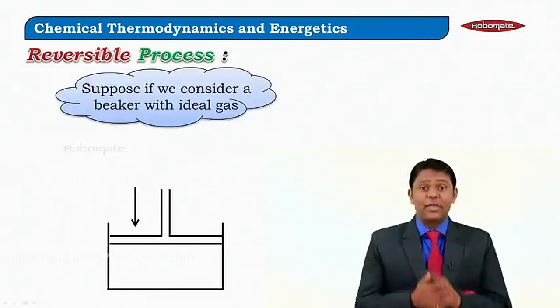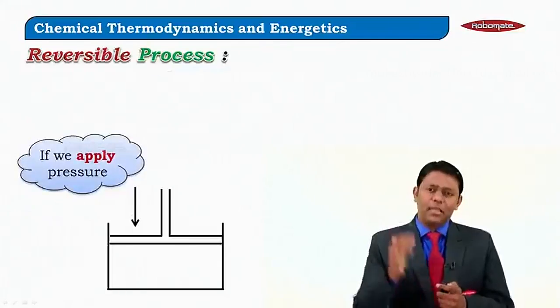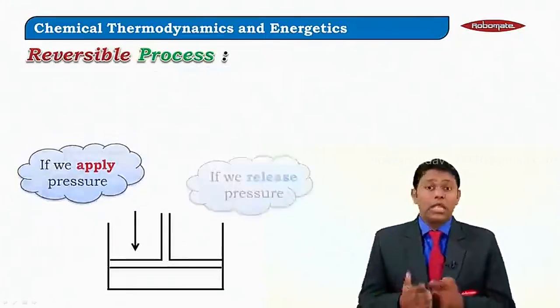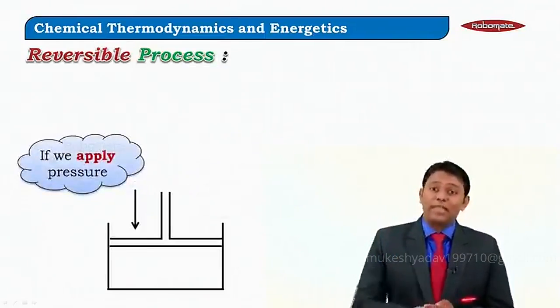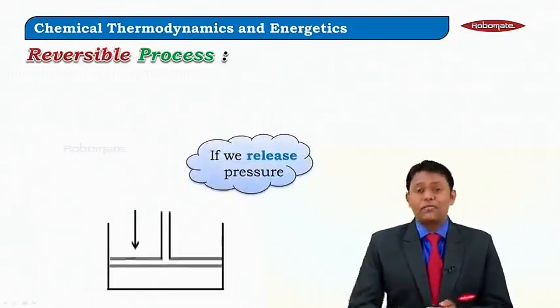Suppose we consider a beaker having an ideal gas. In that case, suppose we started applying pressure from top, what will happen? The piston will move down. If you release that pressure, the piston will move up. If you once again apply the pressure, once again the piston will move down. If you once again release, the piston will move up.